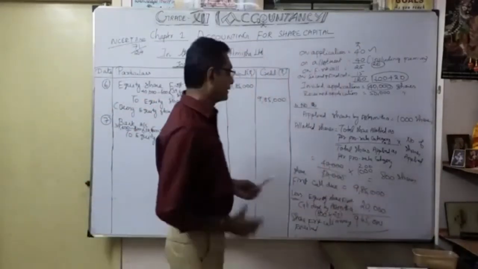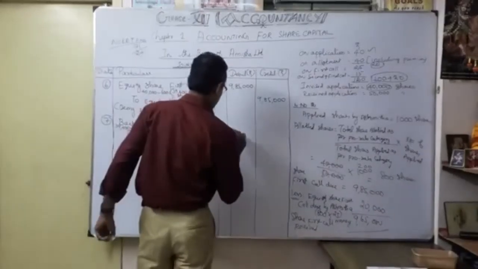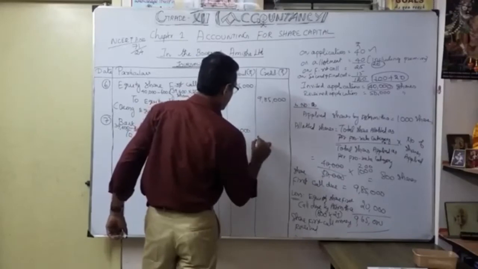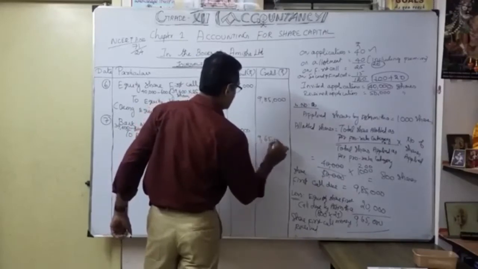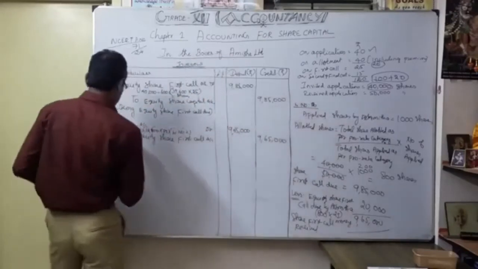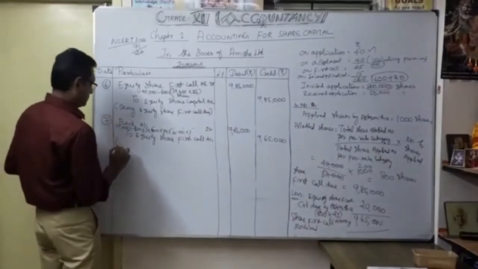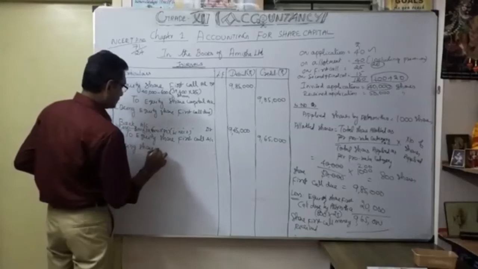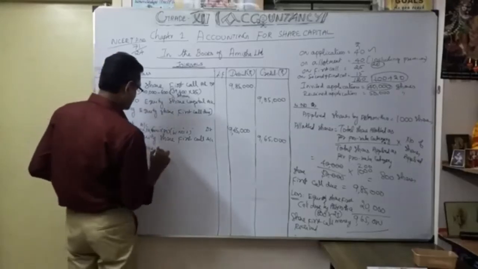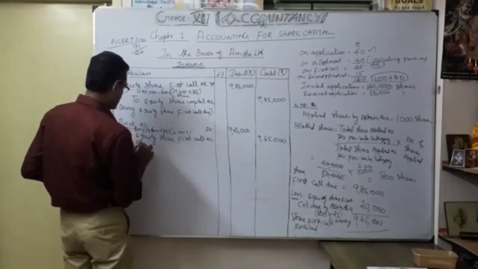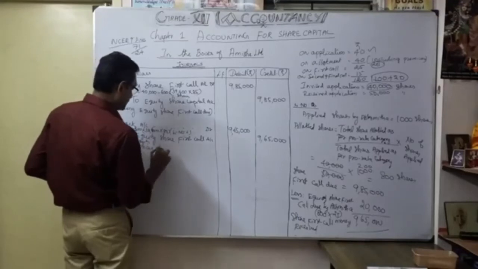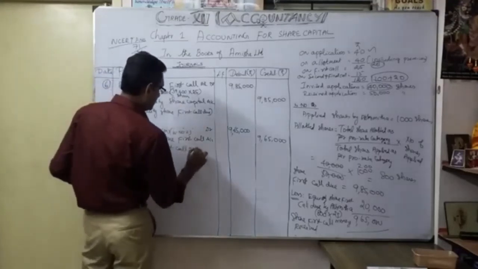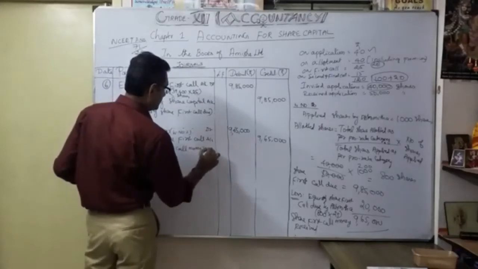So they are not paid. That's why you get only 9,65,000 for this one, being equity share first call money received.